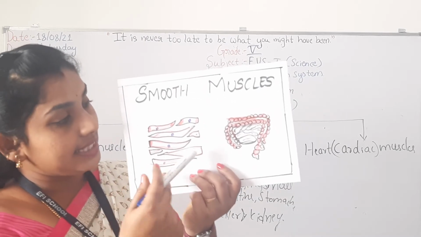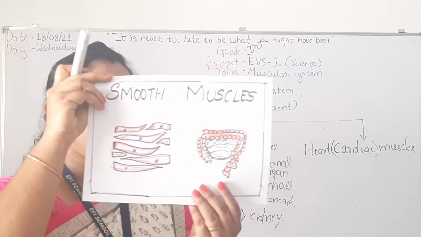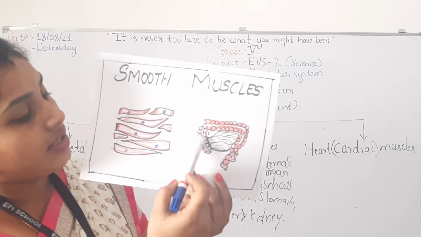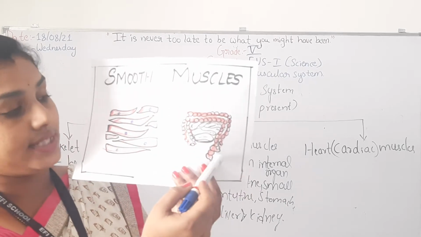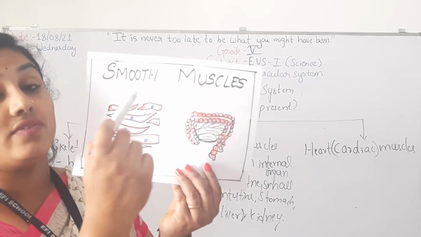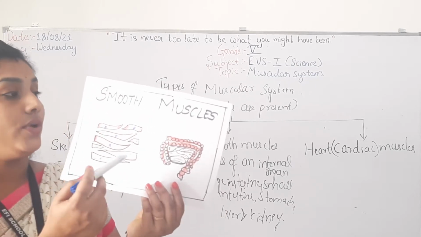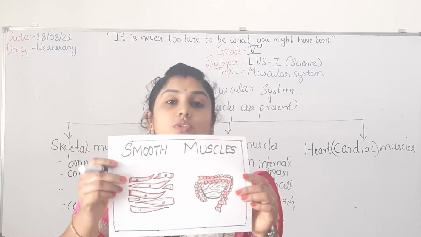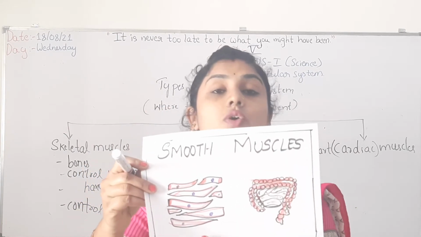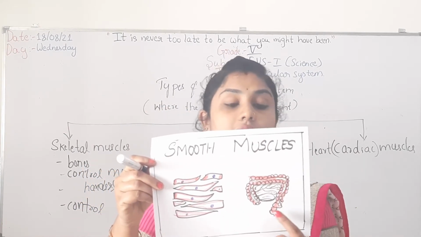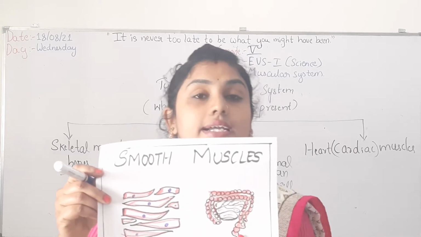Coming to the internal organ, I have drawn the red one as the large intestine. Inside it, the network of bundles is called the small intestine. So you got to know the function of smooth muscle, how it looks under the microscope, and how it is present in the internal organ.